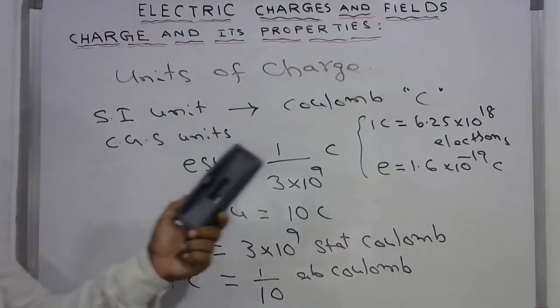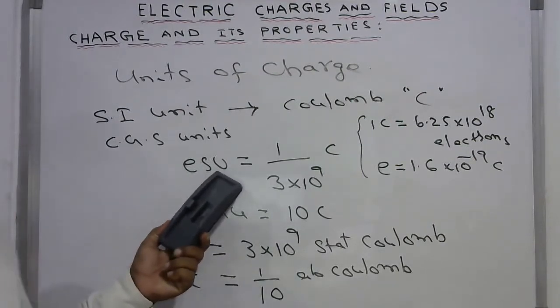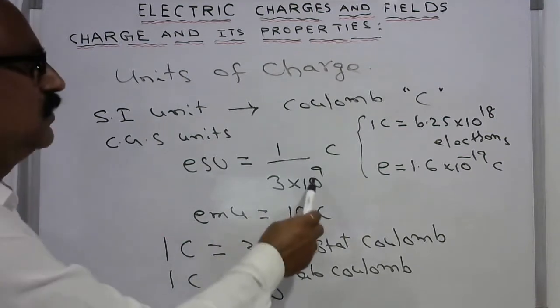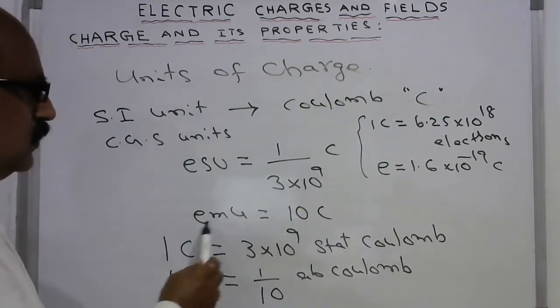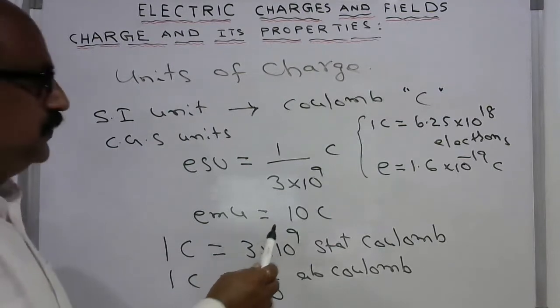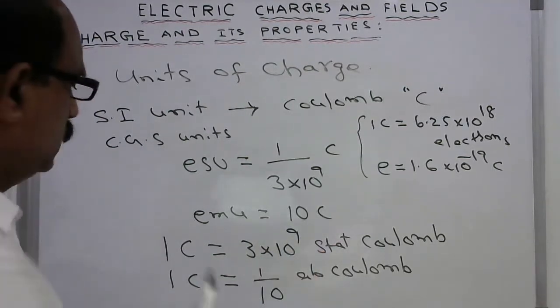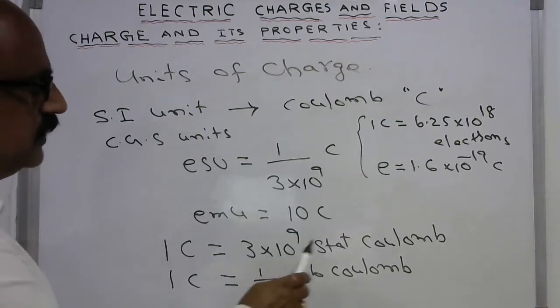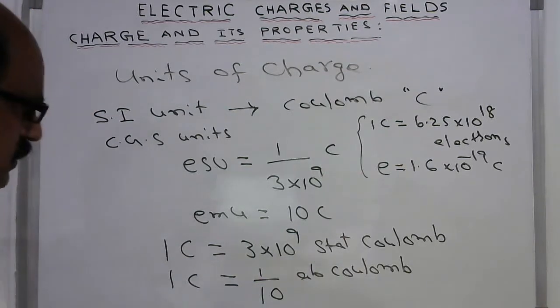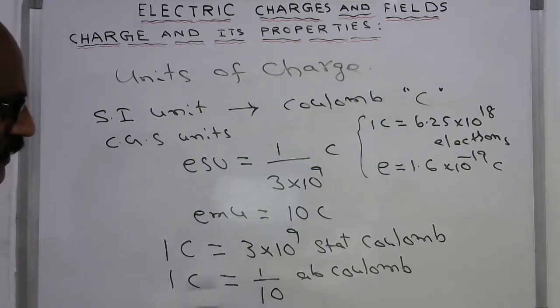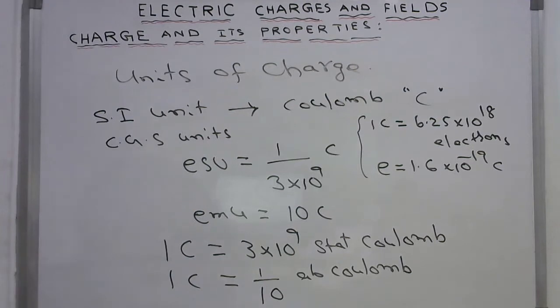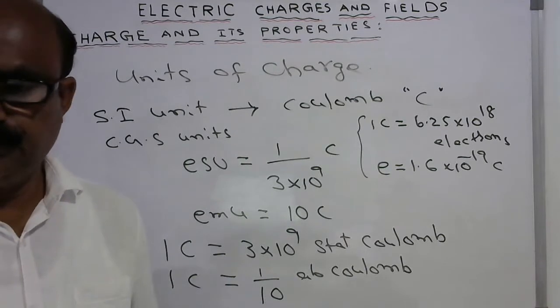So the CGS unit of charge is the electrostatic unit, ESU, which is equal to 1 by 3 into 10 power 9 coulombs. The electromagnetic unit, EMU, is equal to 10 coulombs. So 1 coulomb can be written as 3 into 10 power of 9 stat coulomb. And 1 coulomb can also be written in CGS unit as 1 by 10 ab coulomb. These are all the units of the charge in different systems.